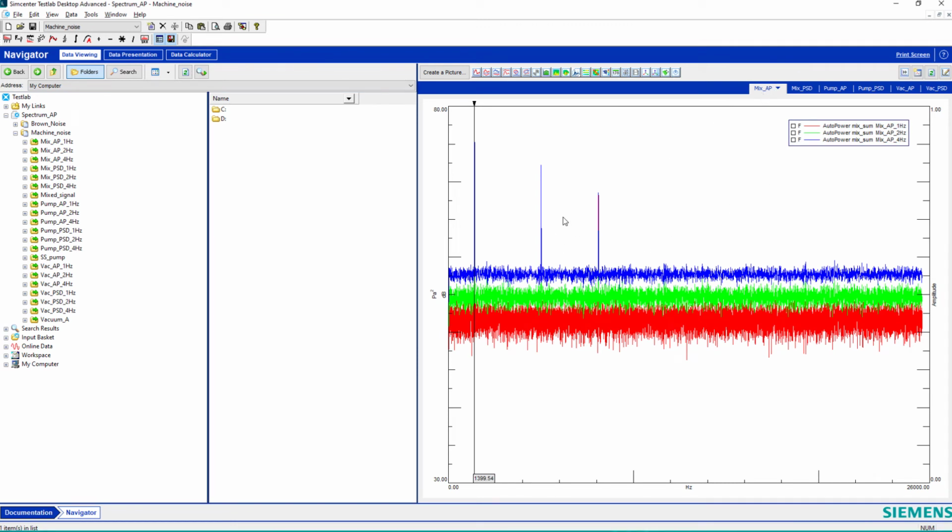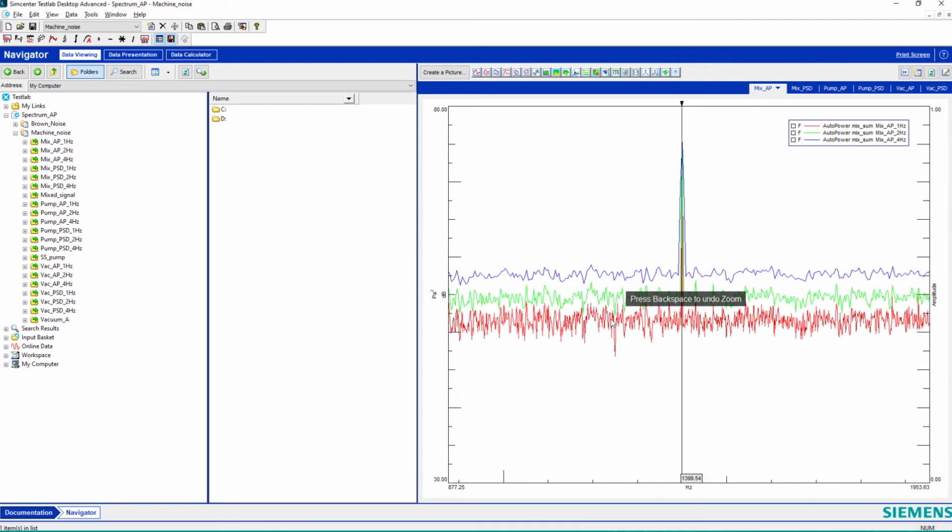So you see I've got a mix here of broadband noise shown by these flat lines in the frequency domain, but then I've got these big frequency components that stick up. So I've mixed tones and background noise. In this case, I'm doing auto powers, and over here I'm going to look at the same signals but calculated with a PSD. I'm going to zoom in here on this peak, and you see all of the broadband amplitudes. If I go off the peak, these are all quite different by 5 or 6 dB, depending on which frequency line I'm at. But you see 3 different values, right?